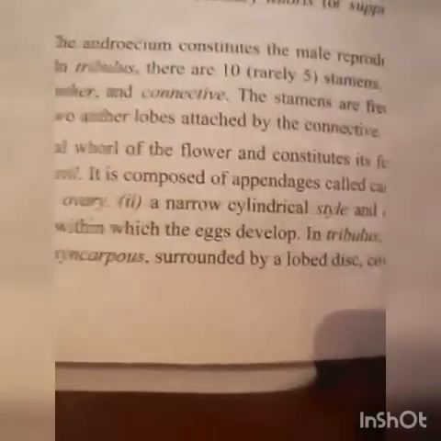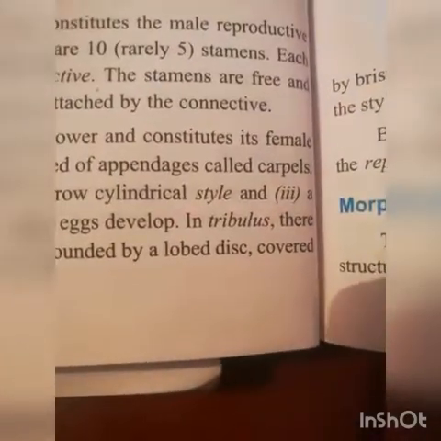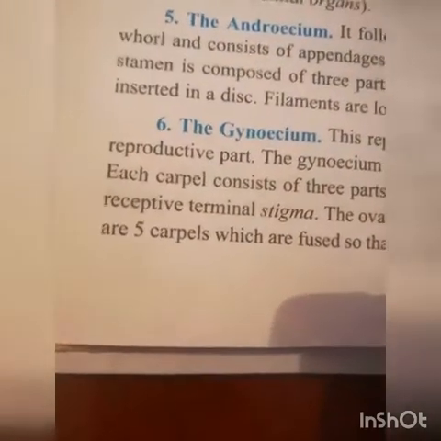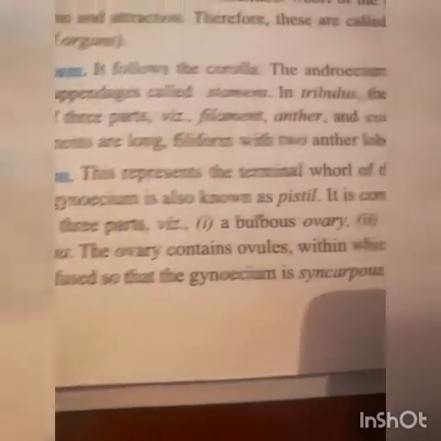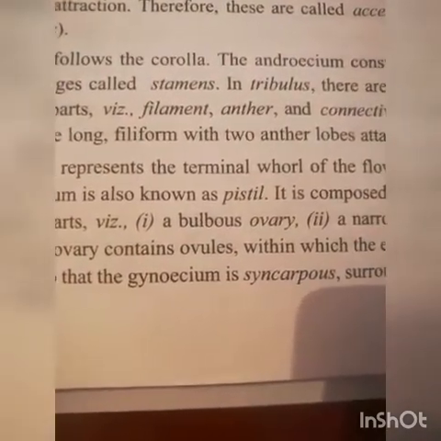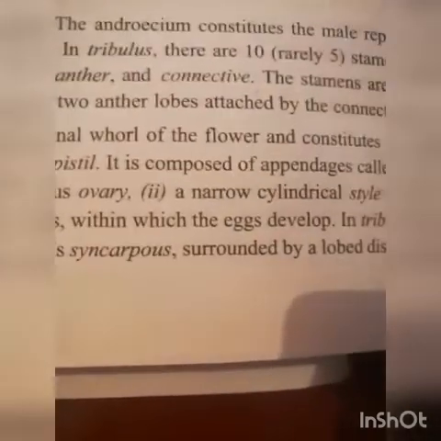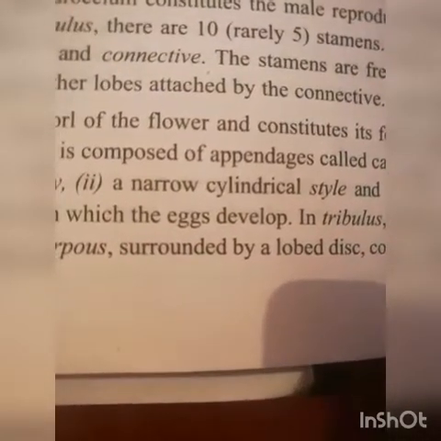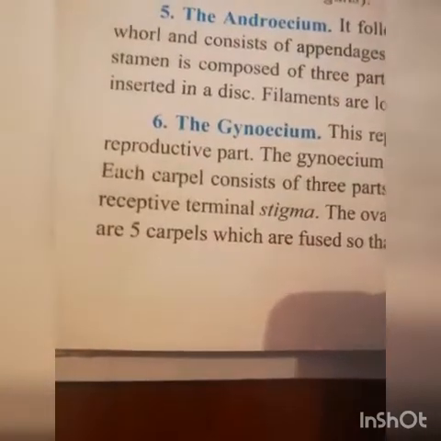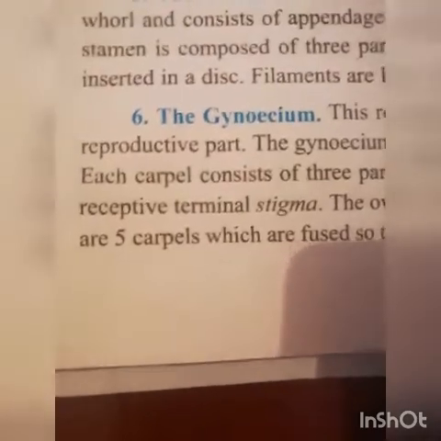It is composed of appendages called carpels. Each carpel consists of three parts, that is bulbous ovary, narrow cylindrical style, and a receptive terminal stigma.